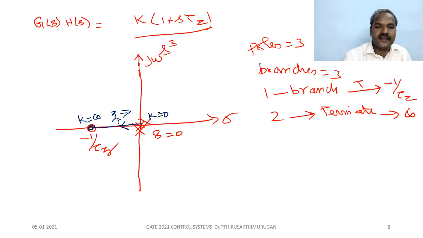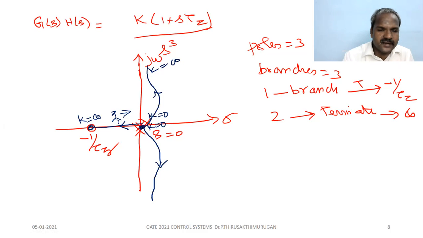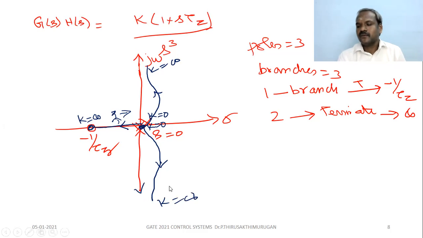So you know the shape of the branch. Okay. So from here, k equal to 0, one branch starts and ends at k equal to infinity here. This branch starts at k equal to 0 at the origin and ends at k equal to infinity in this diagram. So these are all the various typical RLDs, root locus diagrams.